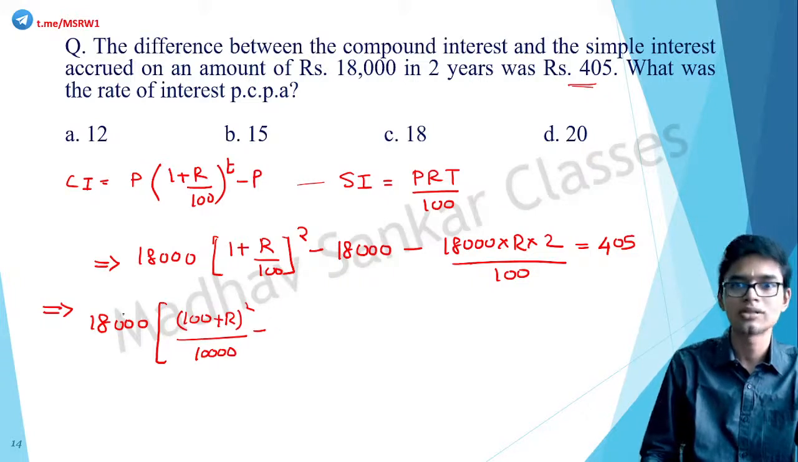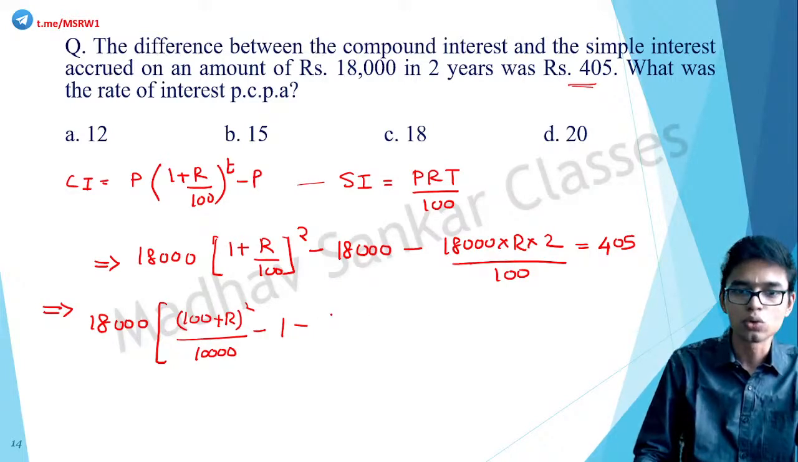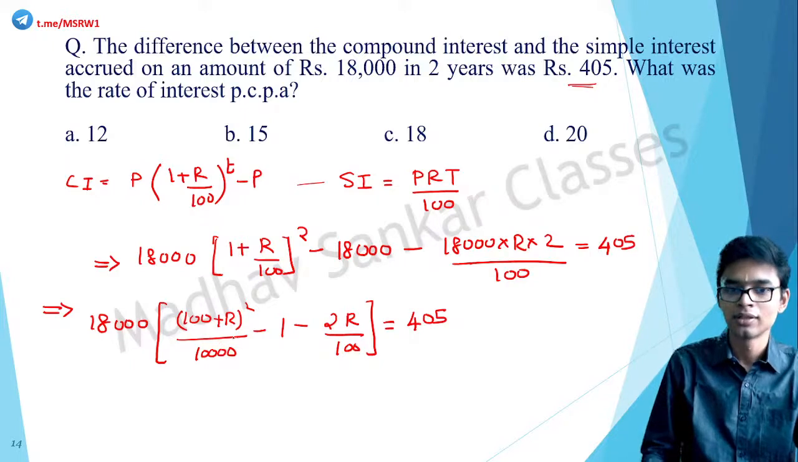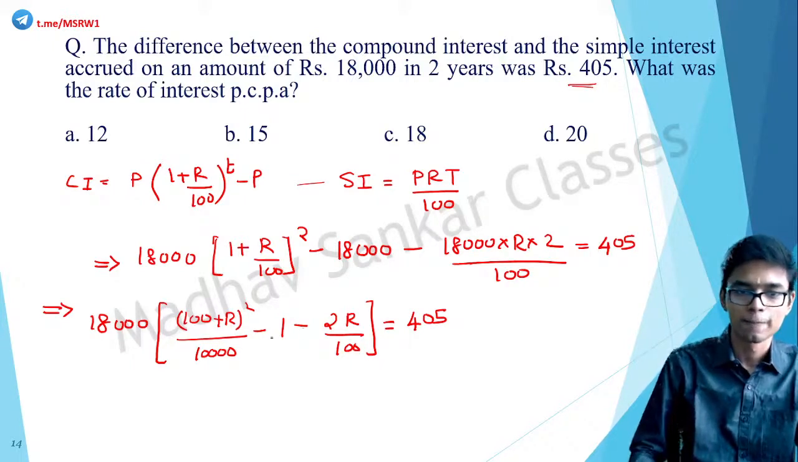Minus, we took the 18,000 as common. So minus 1, minus, again 18,000 we took out. So 2R by 100 is equal to 405. Correct? So this implies